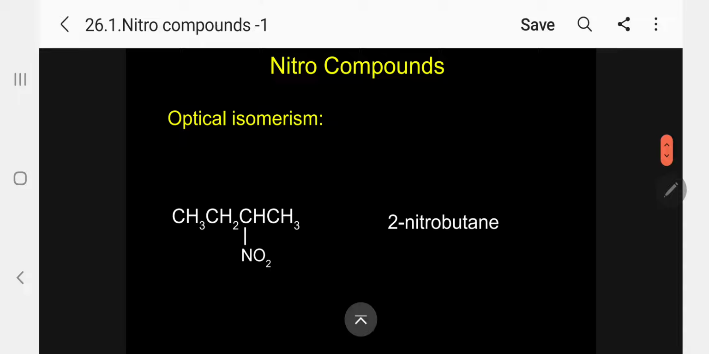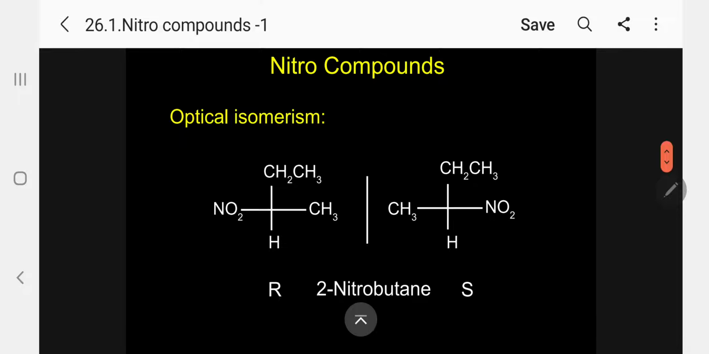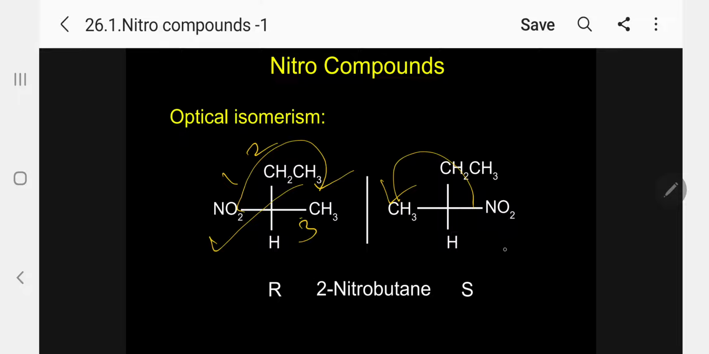And finally, optical isomerism. All types of compounds will show optical isomerism. Example, 2-nitrobutane. I will write it in the form of the RS configuration. Here, this is R-2-nitrobutane: 1, 2, 3 clockwise. This is anticlockwise. R and S.